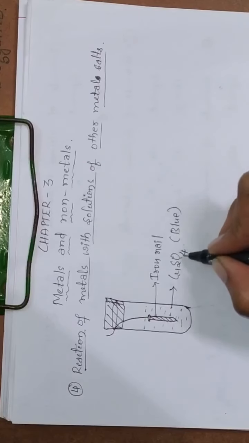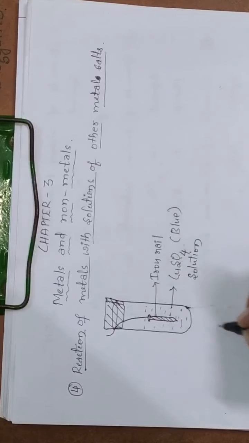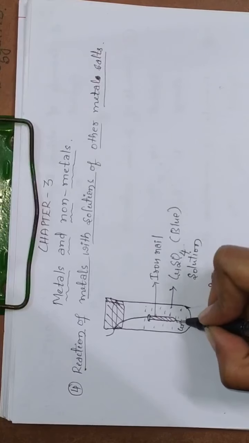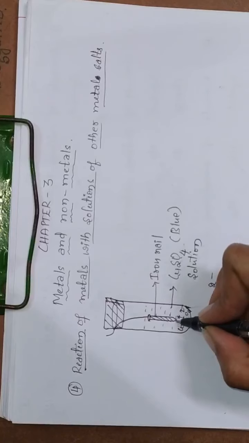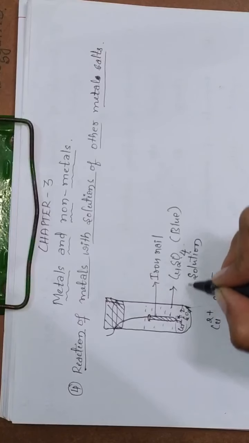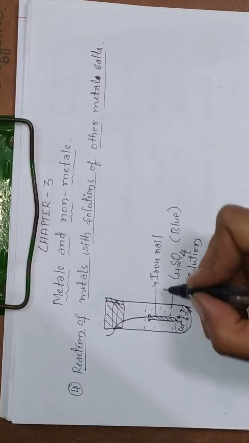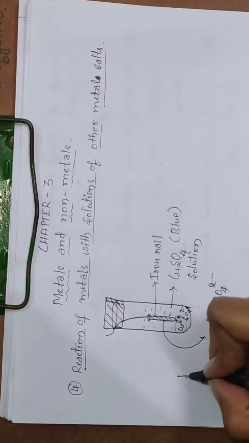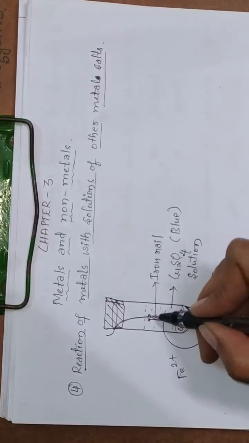in copper sulfate solution, the copper sulfate is present in the form of copper ion and sulfate ion. These copper ions in copper sulfate solution are displaced by iron ions from the iron nail.